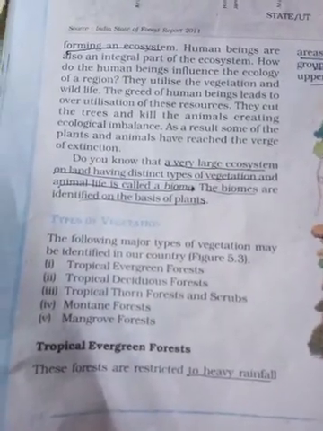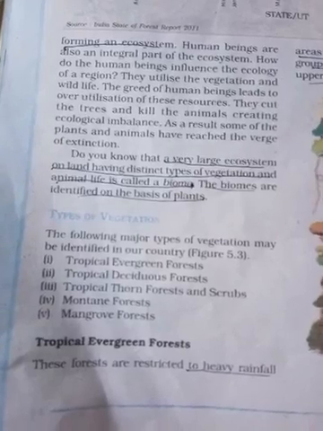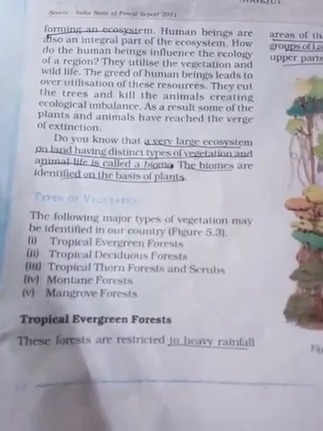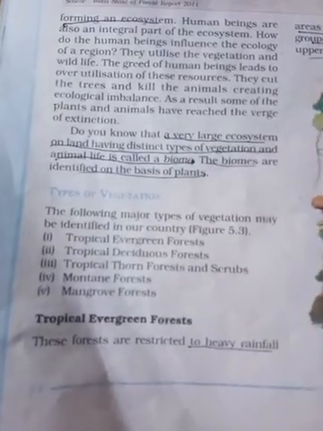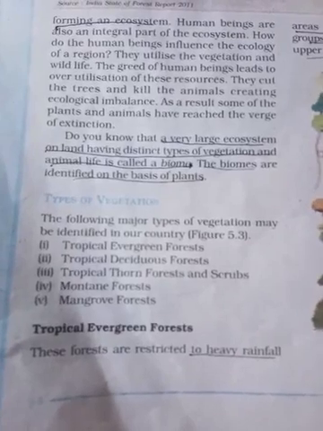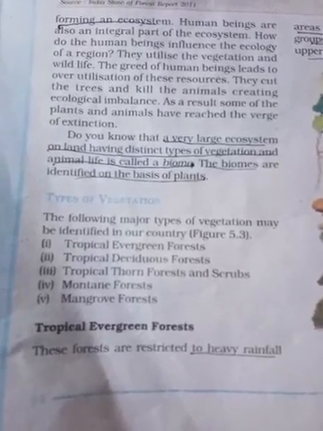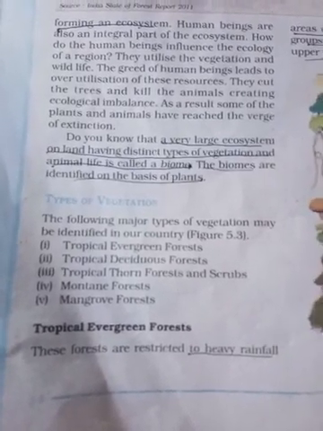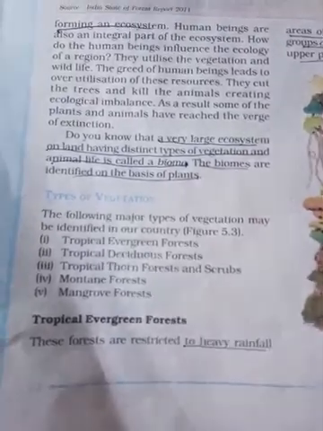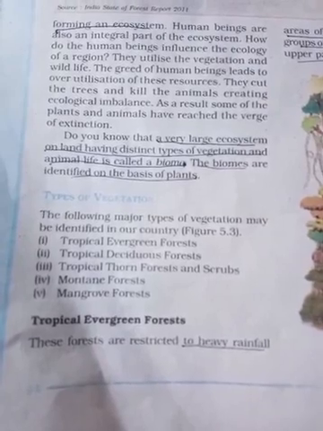Next is types of vegetation. In simple words, natural vegetation is a type of forest. Here we are going to learn about the five forest types. The first one is tropical evergreen forest, the second is tropical deciduous forest, the third is tropical thorn forest and shrub, the fourth is mountain forest, and the fifth is mangrove forest.